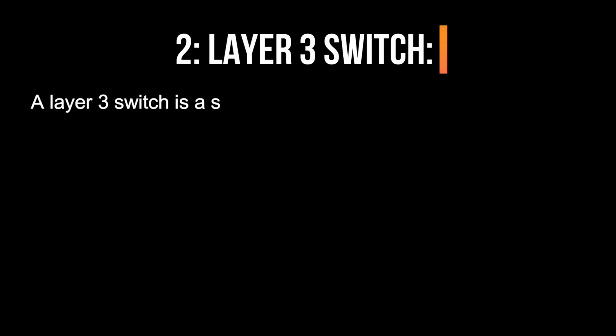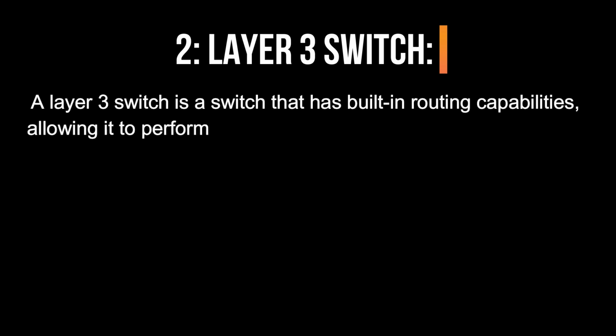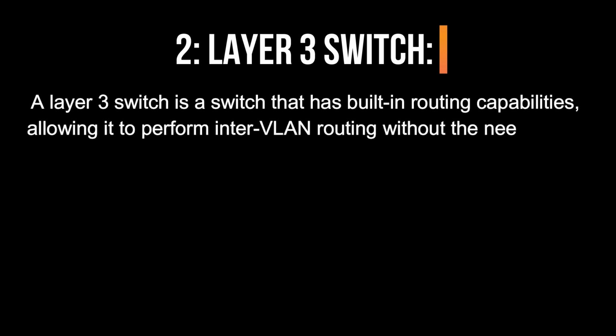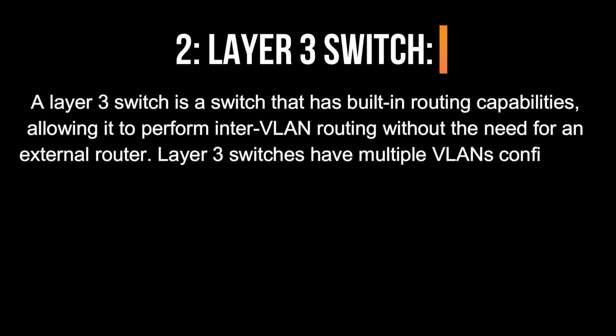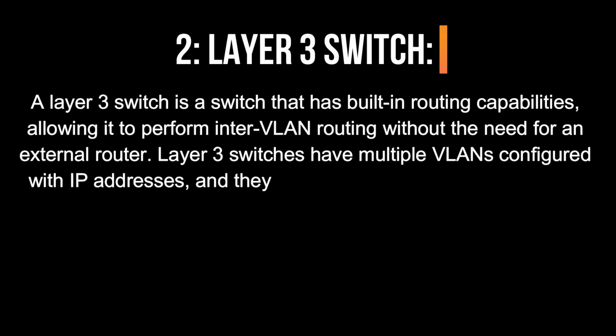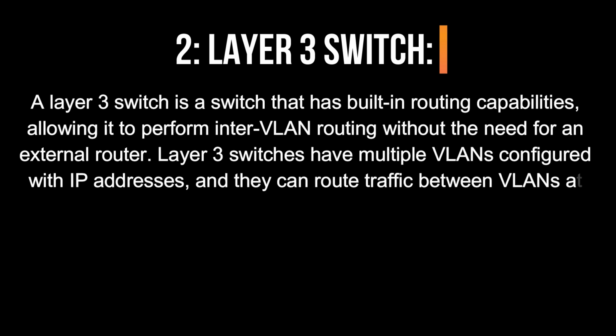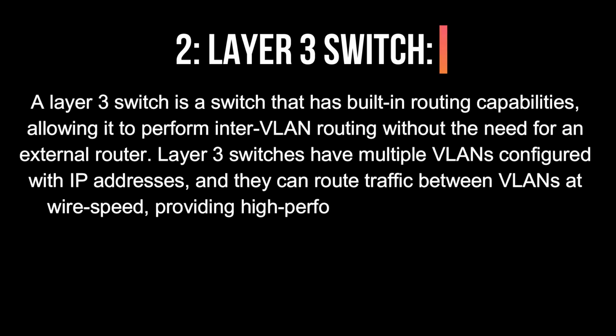2. Layer 3 switch. A Layer 3 switch is a switch that has built-in routing capabilities, allowing it to perform inter-VLAN routing without the need for an external router. Layer 3 switches have multiple VLANs configured with IP addresses, and they can route traffic between VLANs at wire speed, providing high-performance inter-VLAN routing.